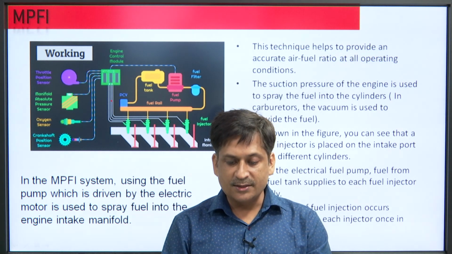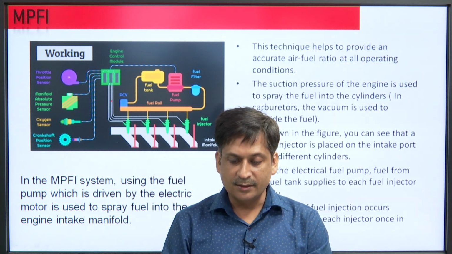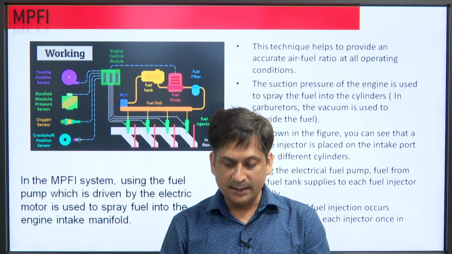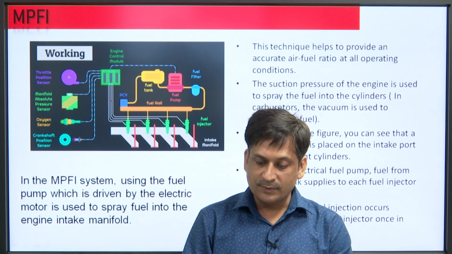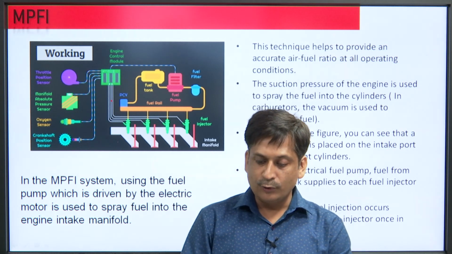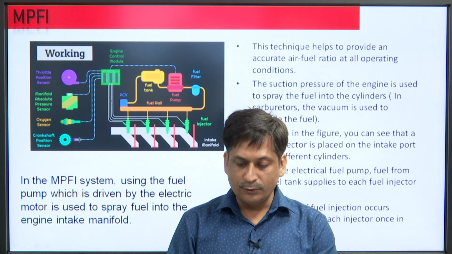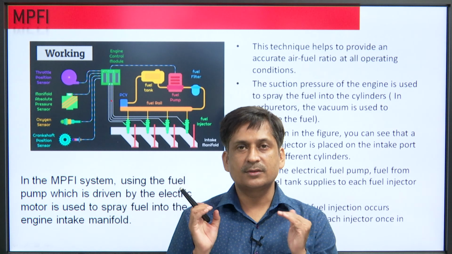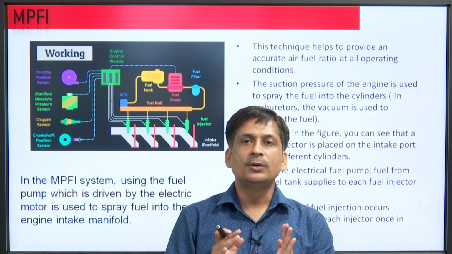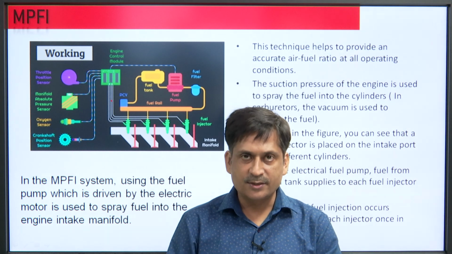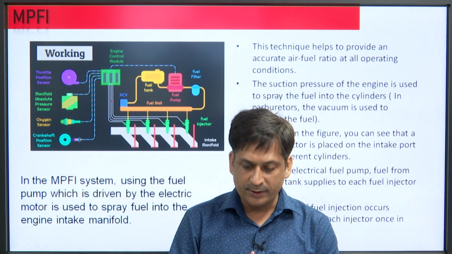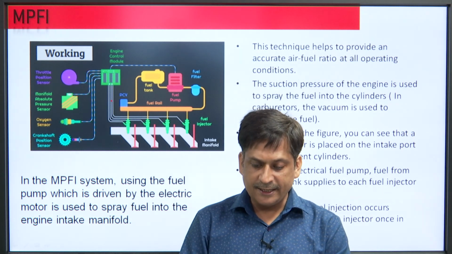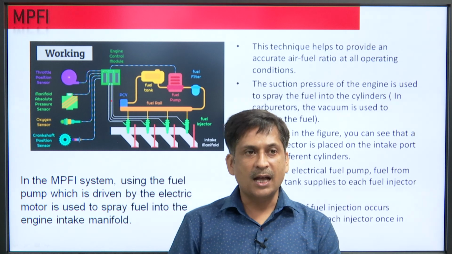The suction pressure of the engine is used to spray the fuel into the cylinders. In carburetors, the vacuum is used to provide the fuel, and here you can see that a single injector is placed on the intake port of the different cylinders. Using the electrical fuel pump, fuel from the fuel tank is supplied to each fuel injector equally. Because it is computer based, it supplies equal amount of fuel to all the cylinders. There is no problem like in modern carburetor here. The process of fuel injection occurs simultaneously in each injector once in every rotation.